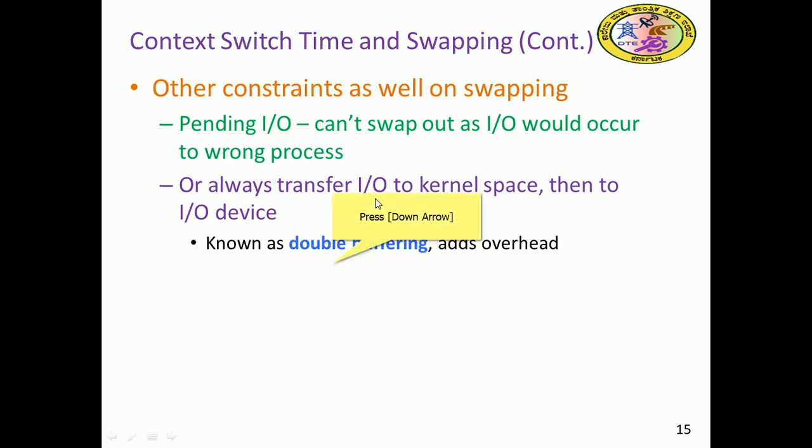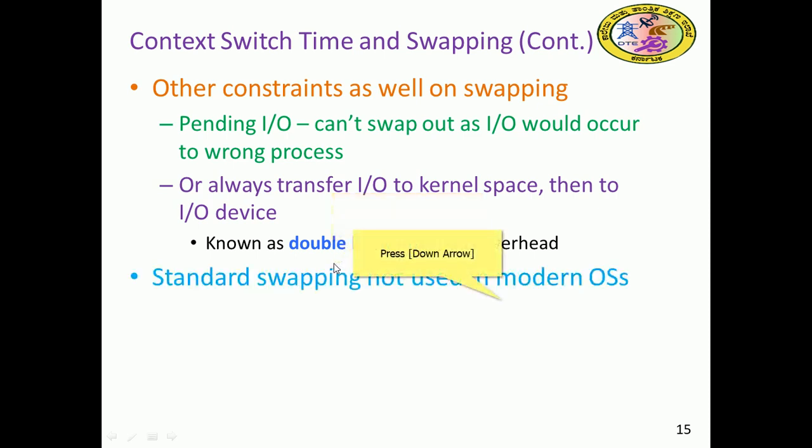In such a case, if at all we want to put some of the processes into swapping, which may have some problems, or are waiting for some resource, or may have lower priority, and for all those reasons it is inevitable, then though they have IO, we can keep it in kernel space and swap out those processes. So that is double buffering. Standard swapping is not used in a modern operating system.